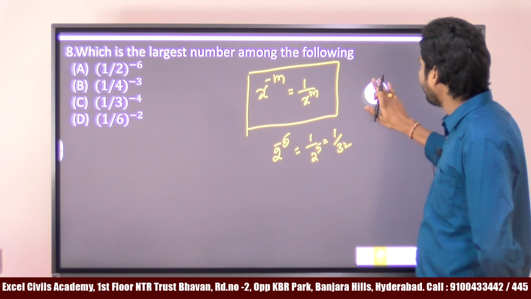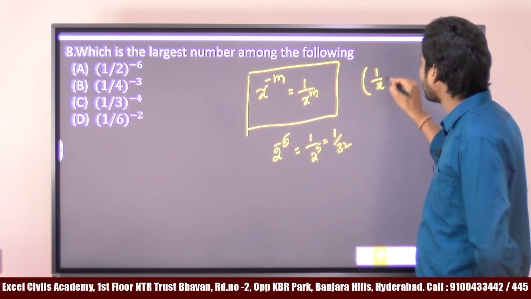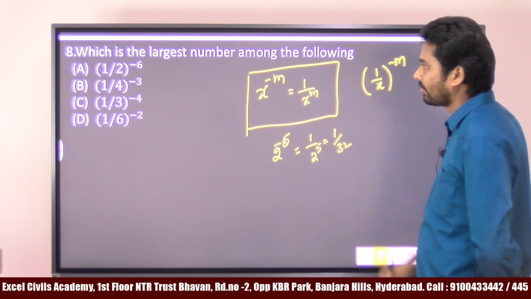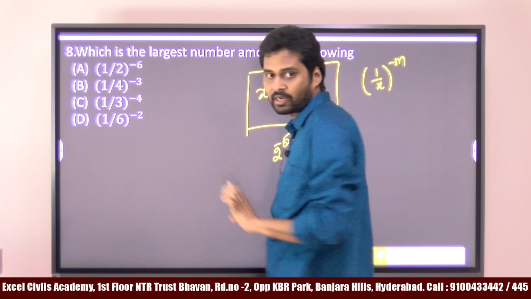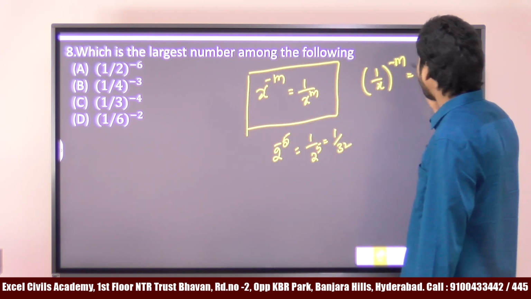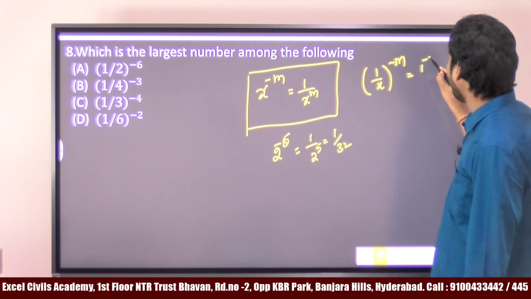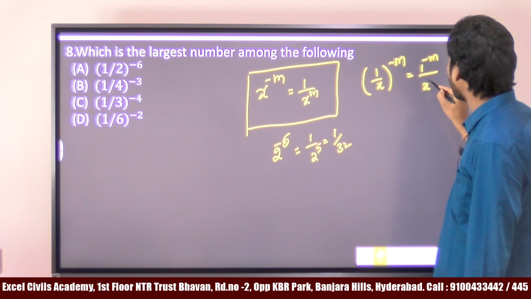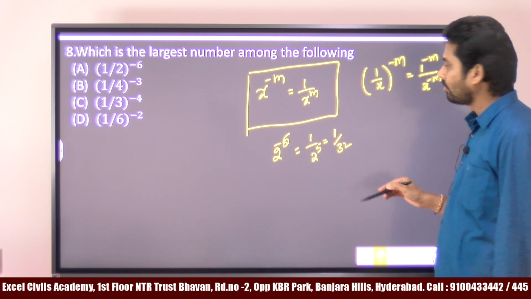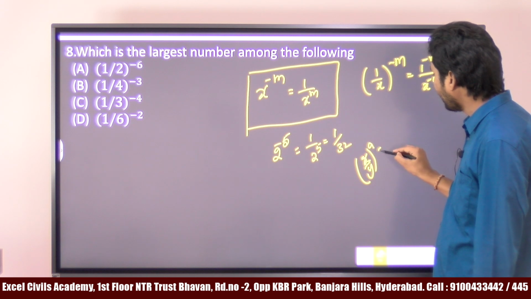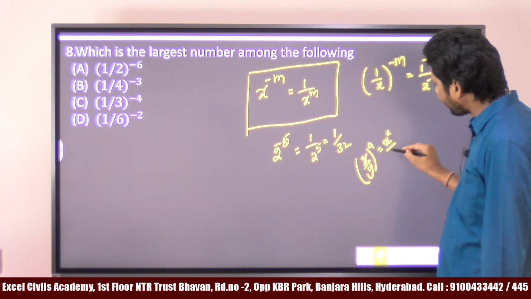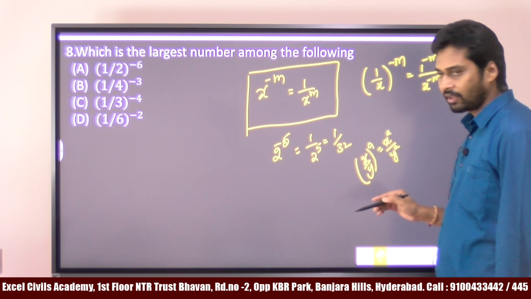Suppose you have something like (1 by x) whole to the power of minus m. Here every expression is of this form. If you have (x by y) whole to the power of a, you can write it as x power a divided by y power a.